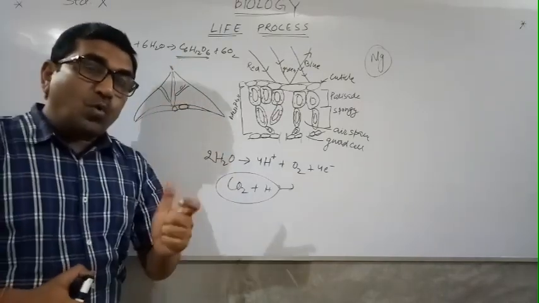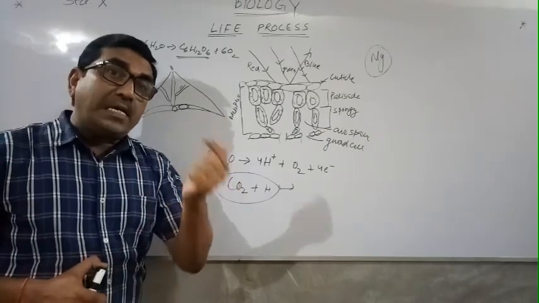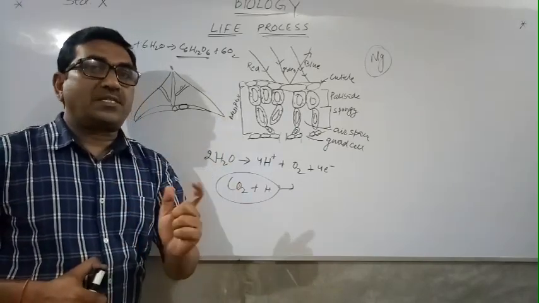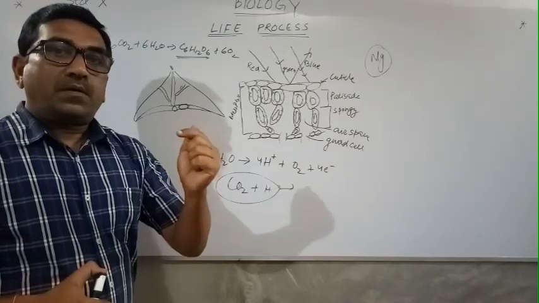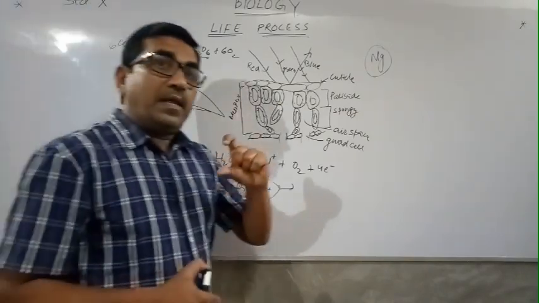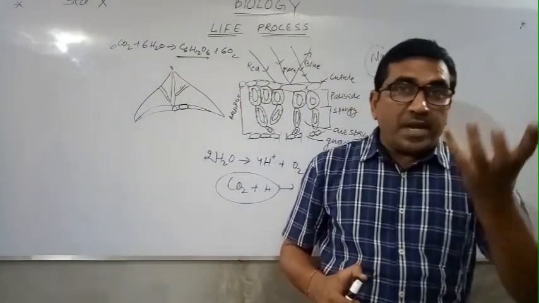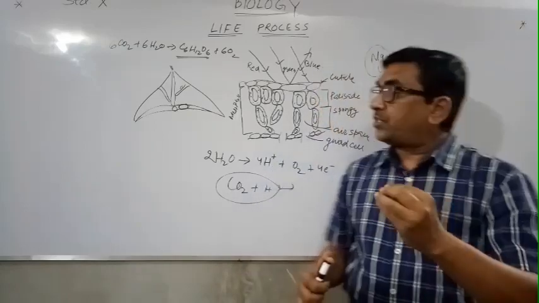Preparation of glucose in the plant is the light independent reaction, or we can say it is a dark reaction. In the light dependent reaction, the solar energy is absorbed and is converted.